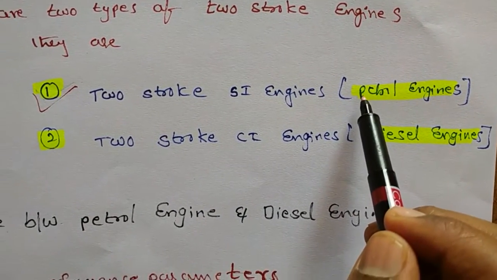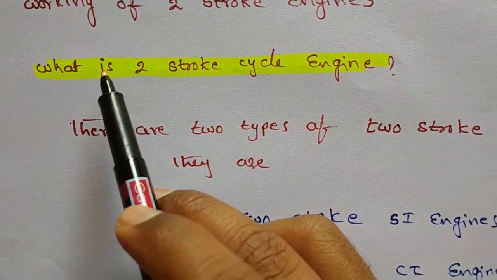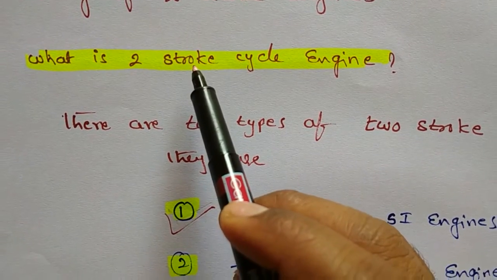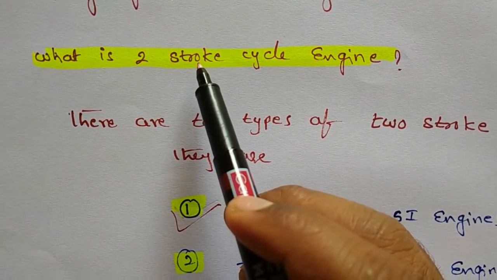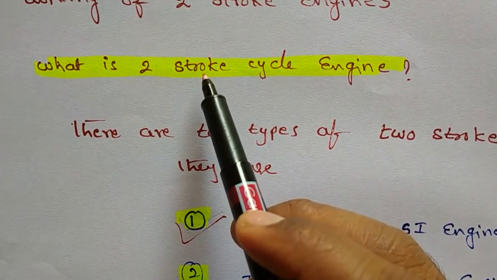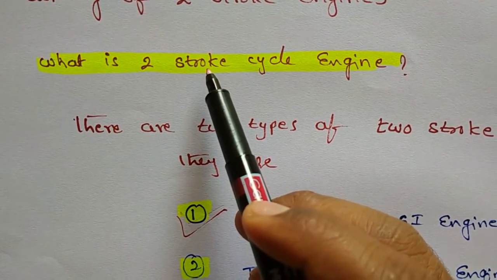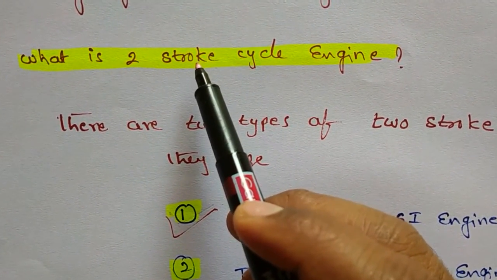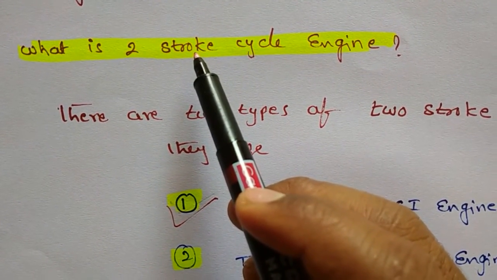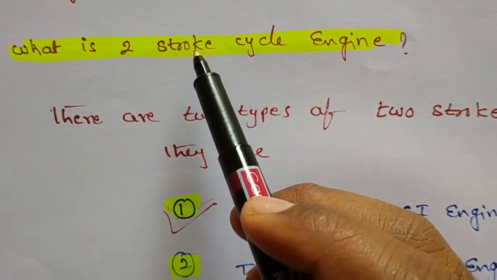Coming to the topic, what is a two-stroke cycle engine? I have already explained in the previous video, but once again, listen. If the working cycle is completed in two strokes of the piston or one revolution of the crankshaft, then it is called a two-stroke cycle engine.